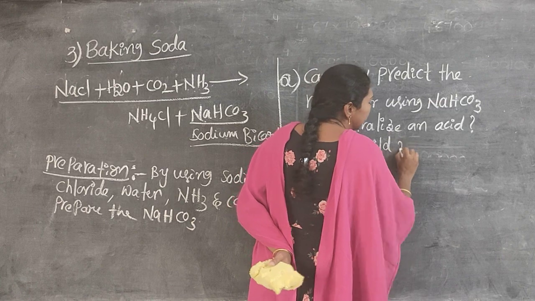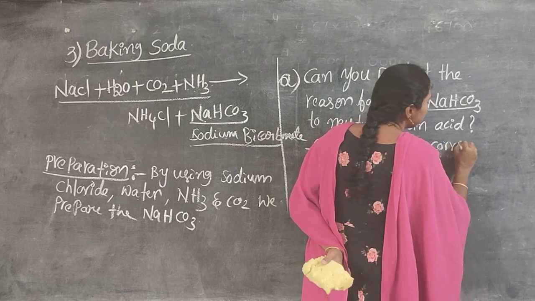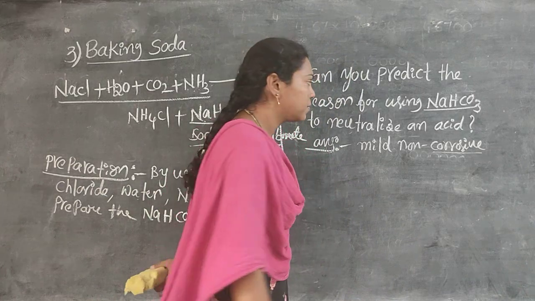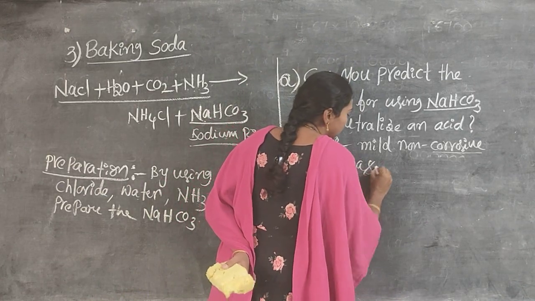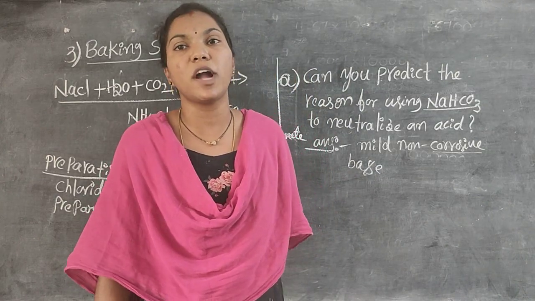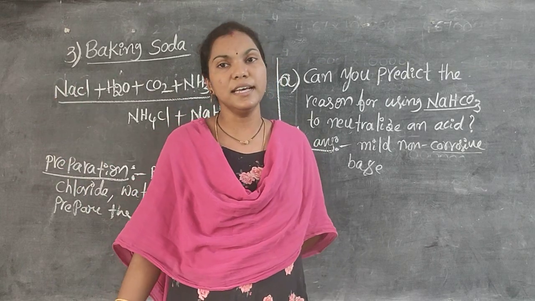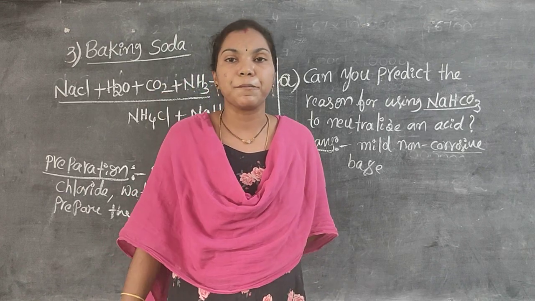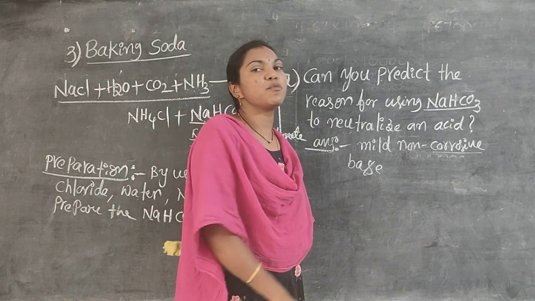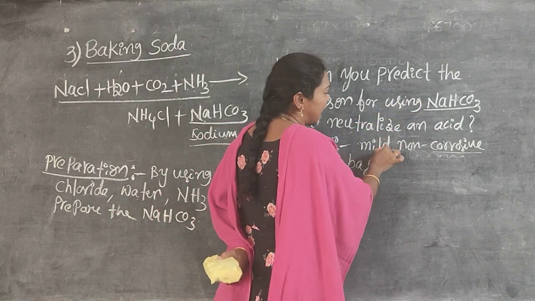It is a mild non-corrosive base. Non-corrosive means it does not affect others. Already we know what corrosion is. When metal objects are exposed to atmospheric air and water, the metallic surface is affected and degraded by the atmospheric water and air. That is known as corrosion. Here non-corrosive means it does not affect anything else. So baking soda acts as a mild non-corrosive base.